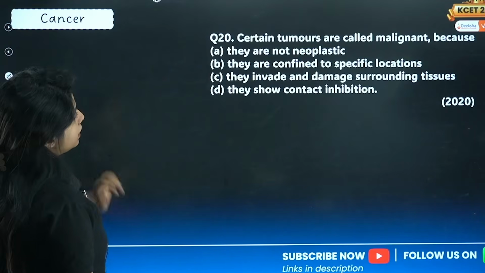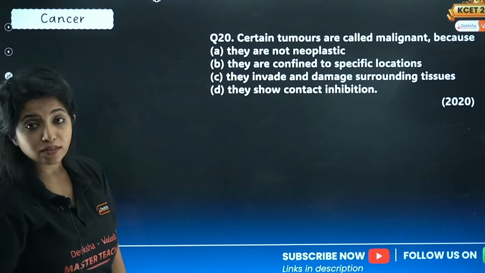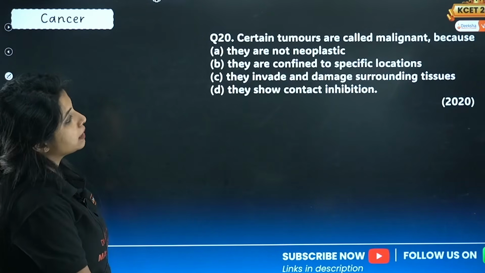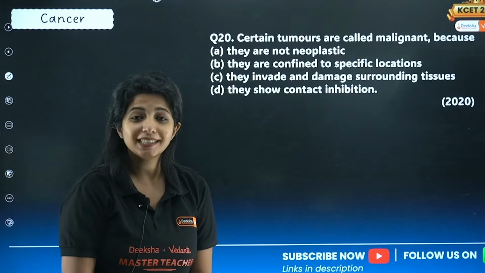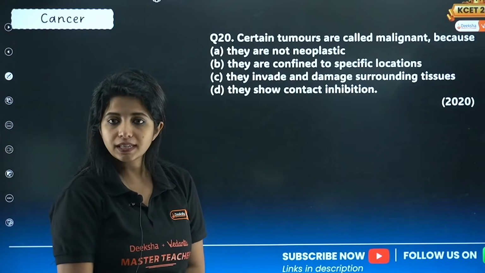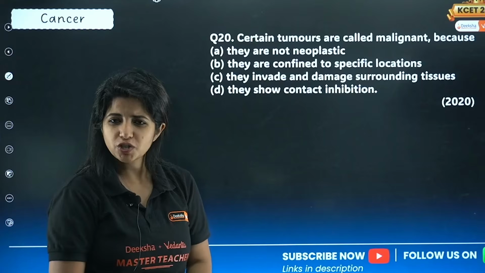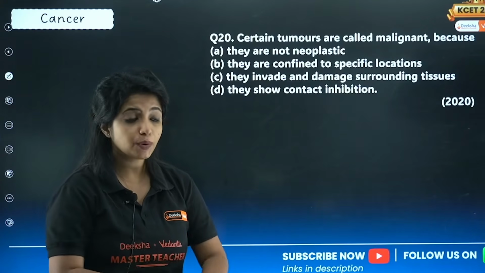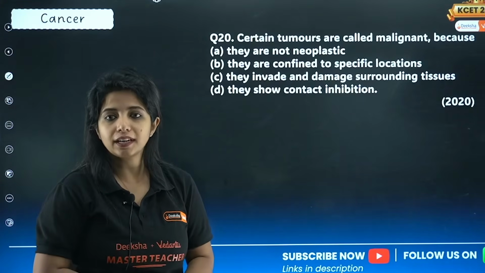Done? Done. Now question number 20, related to cancer again. Certain tumors are called malignant because: Why malignant? Dangerous because they are not neoplastic? They are confined to specific location? Are they? They invade and damage the surrounding tissue. Do they? They show contact inhibition.